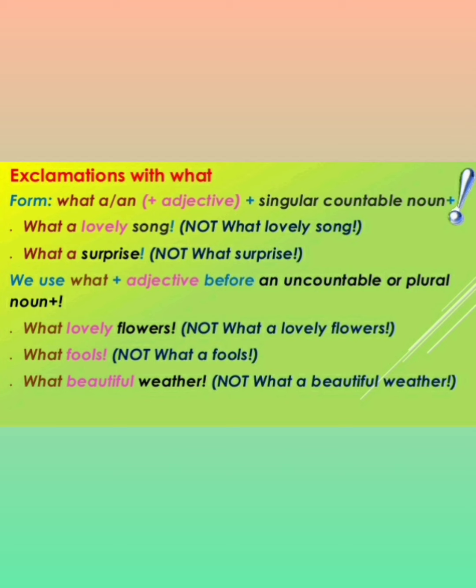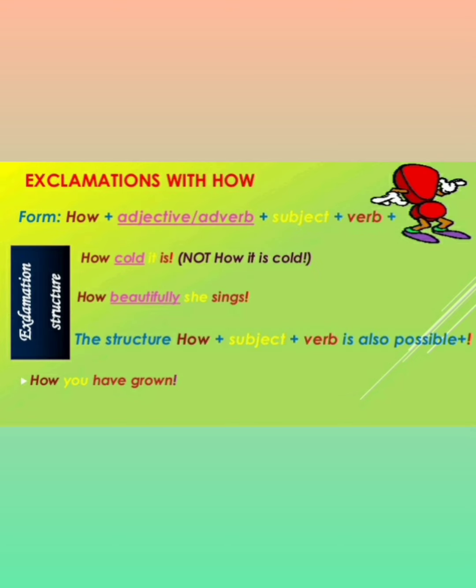We use what plus adjective before an uncountable noun or plural noun. "What lovely flowers!" Before a countable noun you have to put a or an, and before uncountable or plural you simply write, "What lovely flowers!" "What beautiful weather!" because weather is uncountable and flowers is plural.